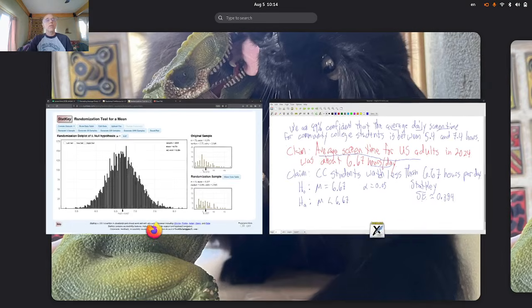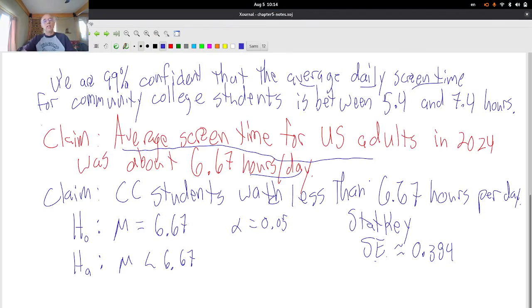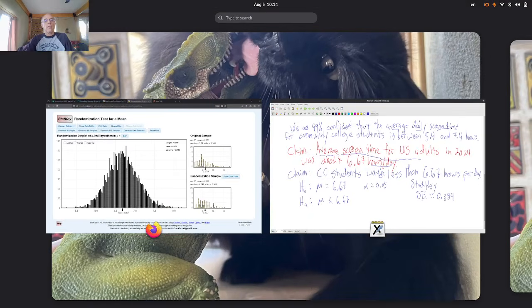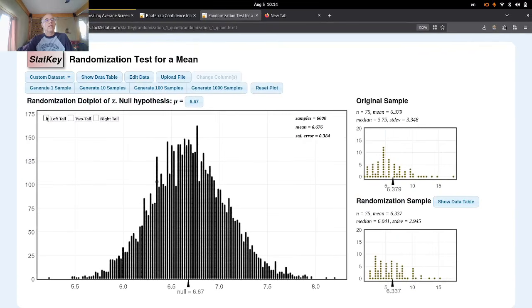In this case, I want to do what? Left tail, right tail, two tail? According to the less than, which is to the left, I want to do a left tail test. So to continue my hypothesis test, I have to select left tail.